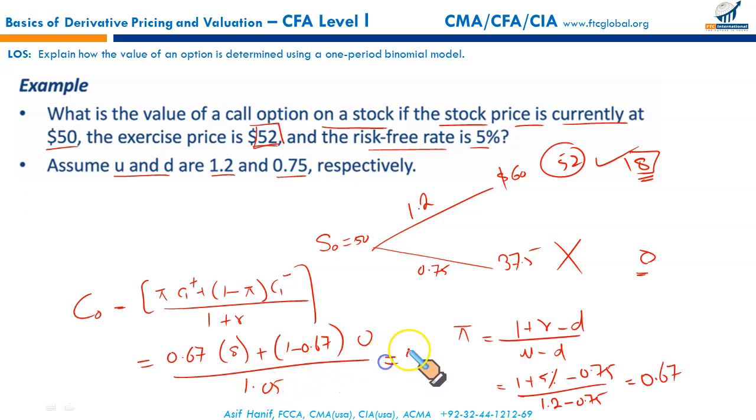So if you simplify this, this will give you 5.10. This is the value of your option using the one period binomial model. That ends your LOS, basics of derivatives and derivative pricing and valuation.